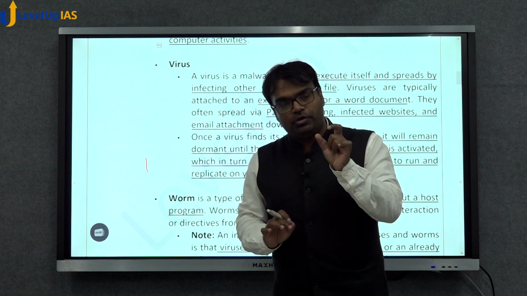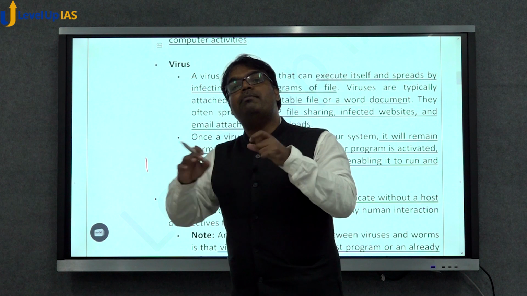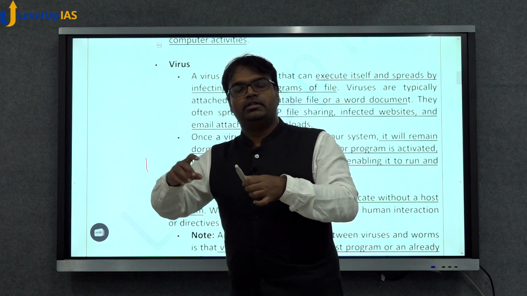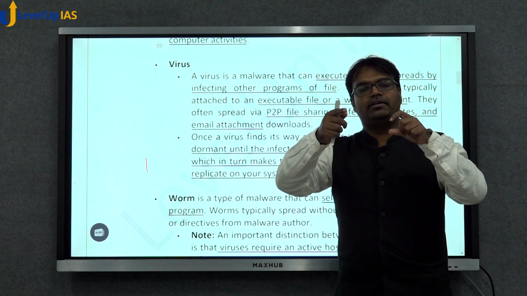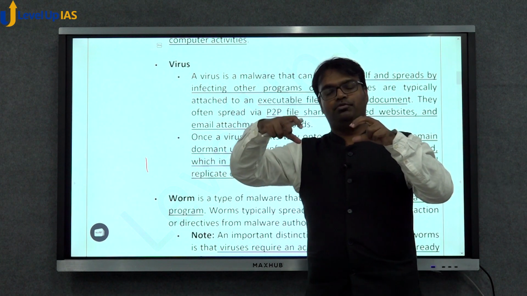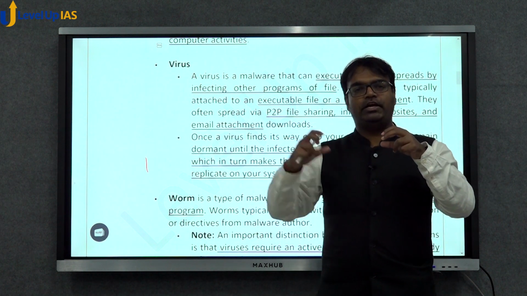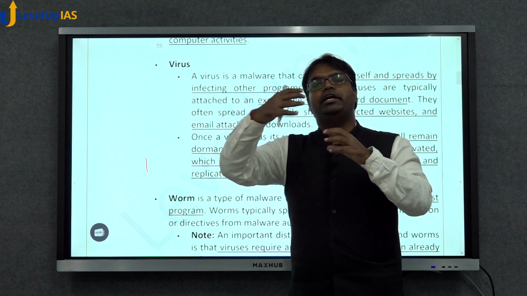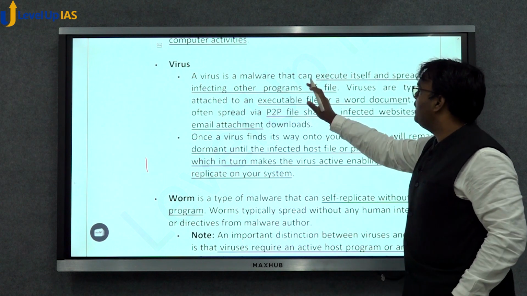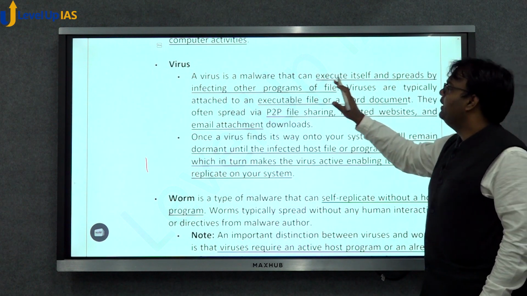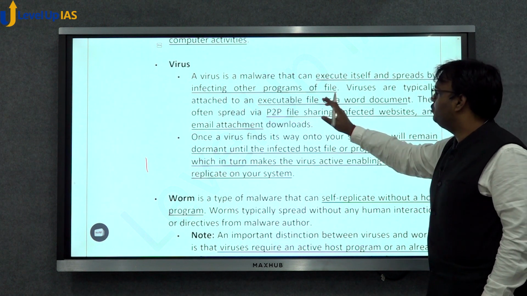But in case of virus, it has to get attached to some other executable file. That is, a virus by itself will not be able to replicate itself. A virus needs another computer program. A virus needs, let's say, Microsoft Office. A virus needs an operating system on which it will go, it will replicate, and it will infect someone else. So virus is a malware that can execute itself and spread by infecting other programs or files. So it has to get attached to an executable file.